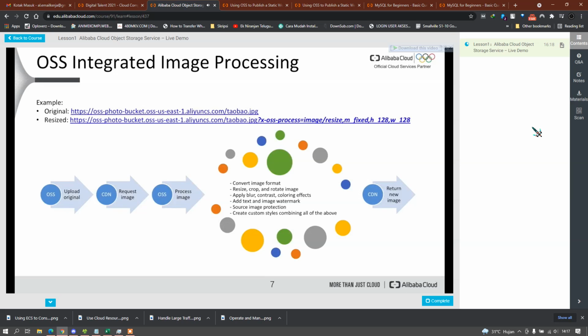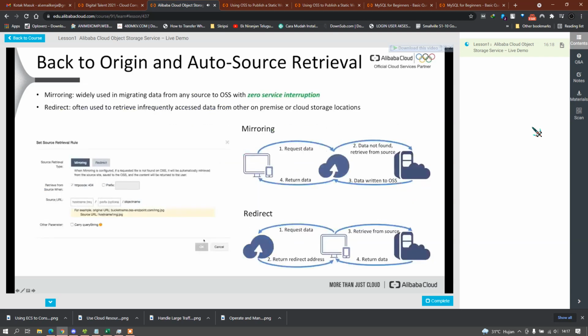Looking at some other features, OSS also provides integrated image processing, which makes it really simple to convert images to different formats, resize them, or apply different effects by only specifying an additional query parameter. We will also take a look at that later on. It also provides mirroring features and redirects, which let you easily redirect or mirror certain files which are at different data sources.